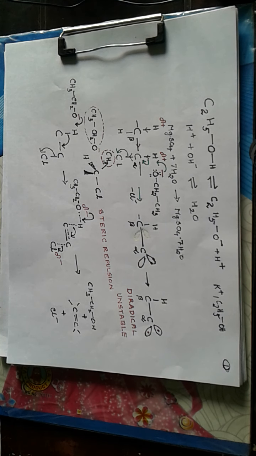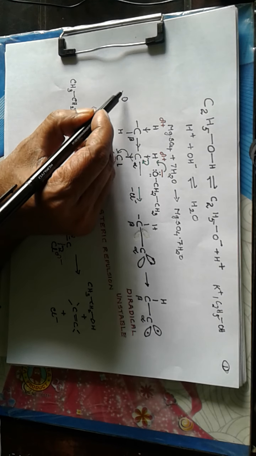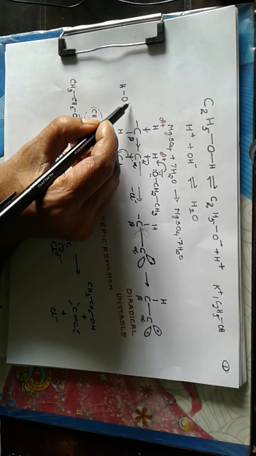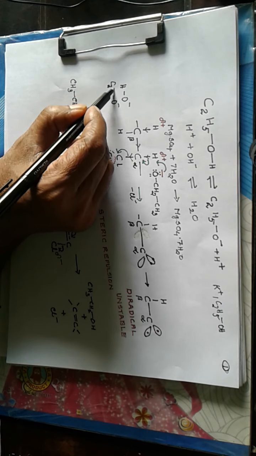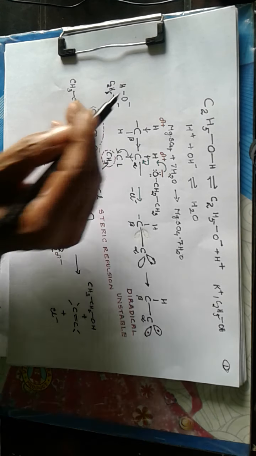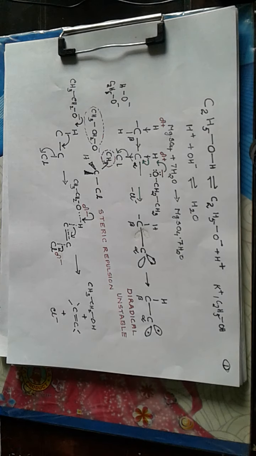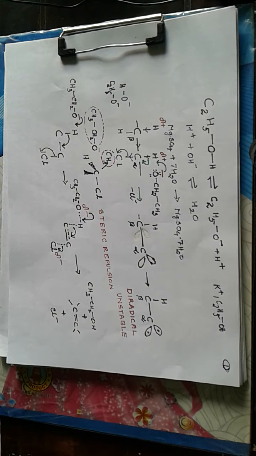Now before that, we compare the sizes of hydroxide and ethoxide. Now hydroxide is OH negative and ethoxide is O negative connected to C2H5. Now here instead of H we have a C2H5 group, which is higher in size than a hydrogen, so it can be considered as a bulky nucleophile or bulky base.